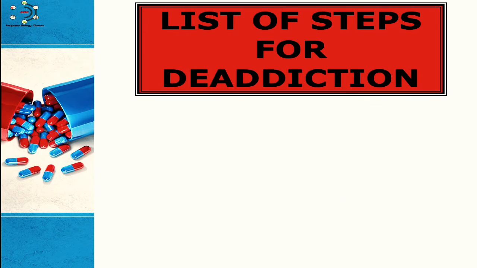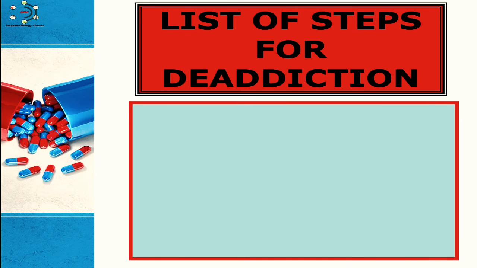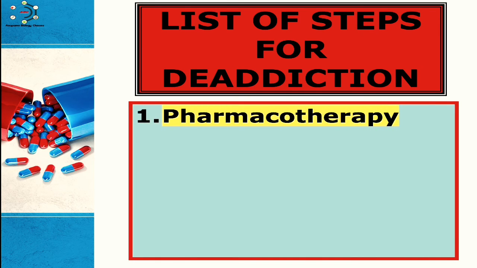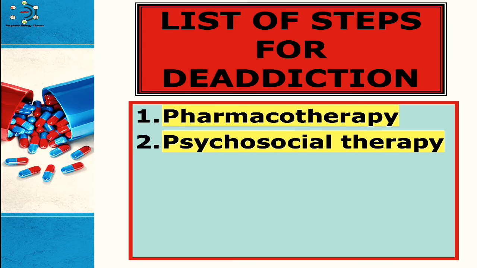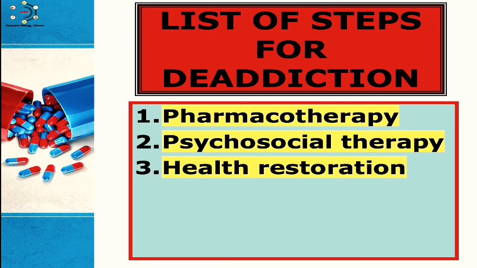Now, the list of steps for the de-addiction, which have been explained above. So here you can see that the first one is pharmacotherapy, which we already discussed. Second is psychosocial therapy. It aims to treat psychological disorders with medication. Next is health restoration.